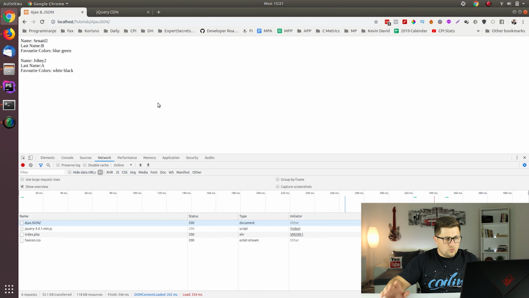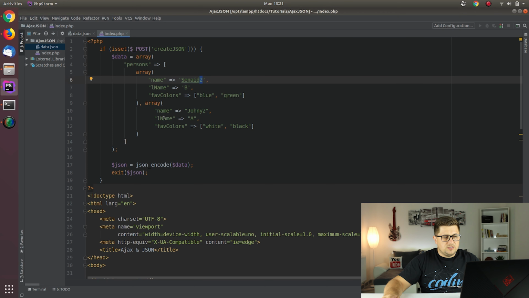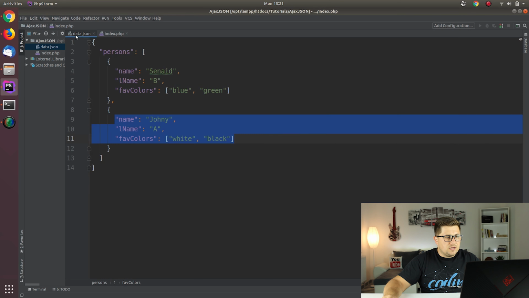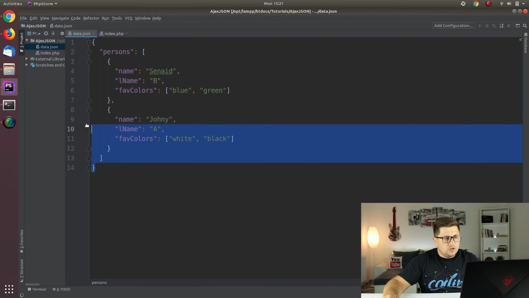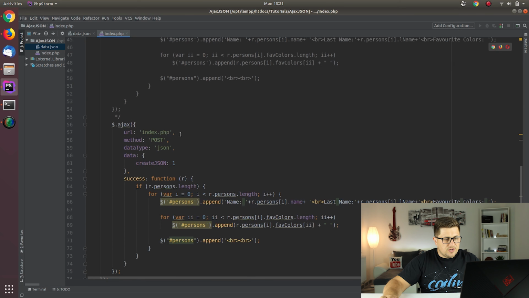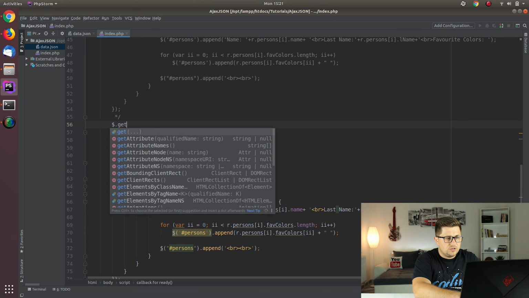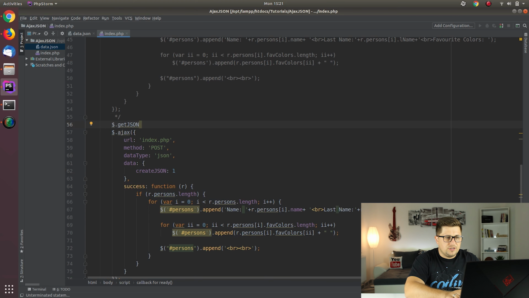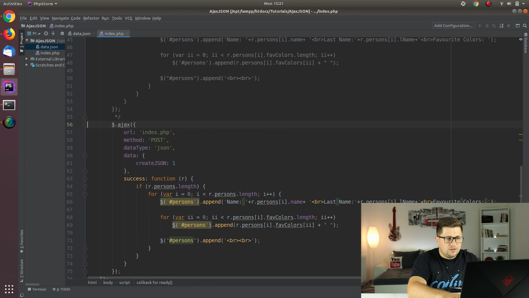So guys, to wrap this up, pretty much it's very easy to understand. You just need maybe to practice a little bit, but you just need to remember how to create the JSON file, and then how to write it from Ajax. You can use Ajax like this, or you can use the $.getJSON function. It's pretty much the same thing.